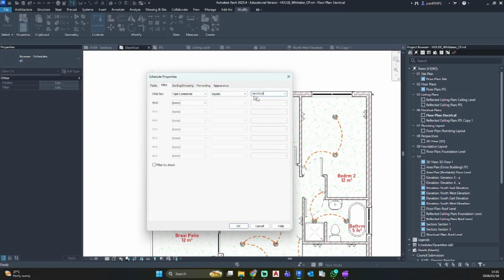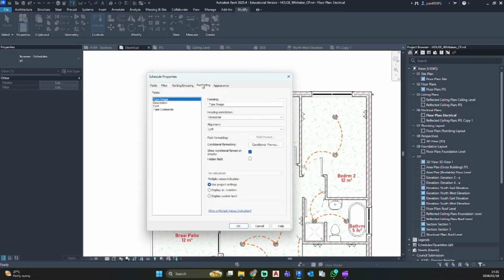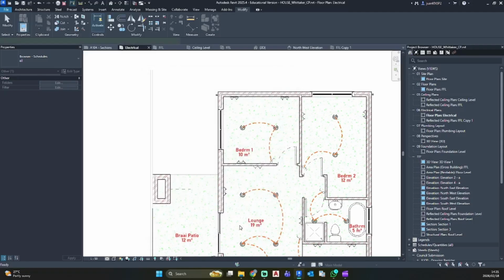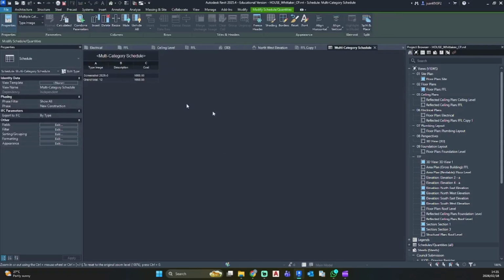And we know our sockets have this in now already. So formatting, type comments, hidden field. Let's click on cost and we calculate totals. We don't want to itemize and we want to sort them by, let's go with type image. Okay.